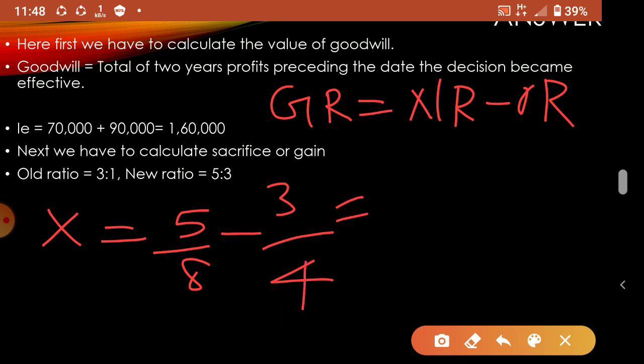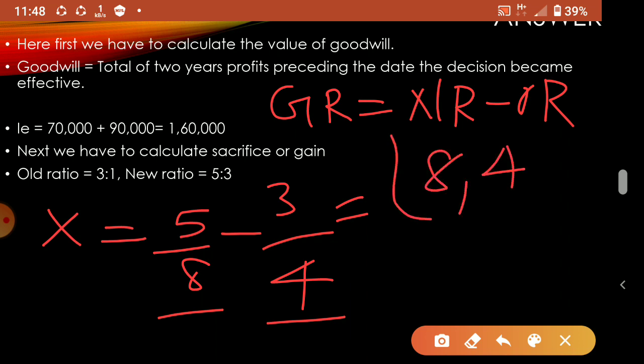Here it is not possible to directly deduct 5 minus 3, because the denominators are different. So in this situation of fractions, what to do? Usually we take the LCM, making the denominator the same for both numbers, then we can deduct. How to calculate the LCM of 8 and 4?